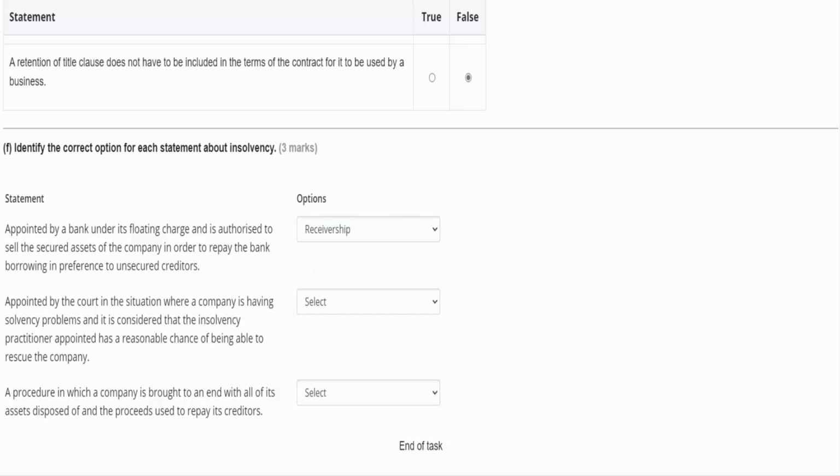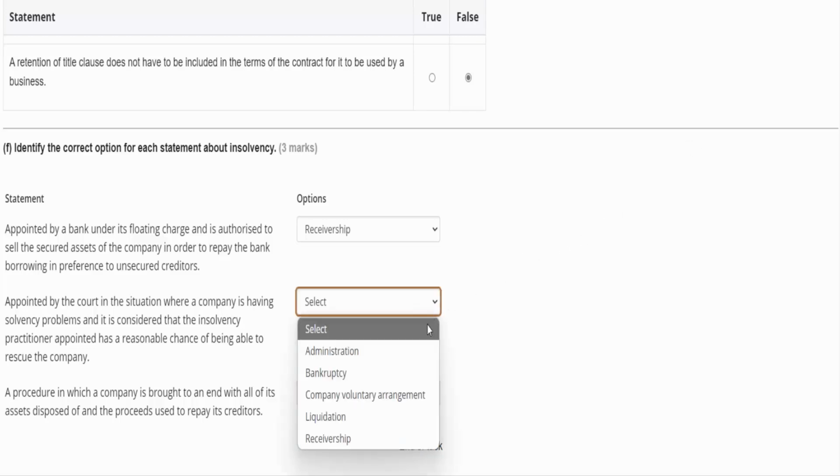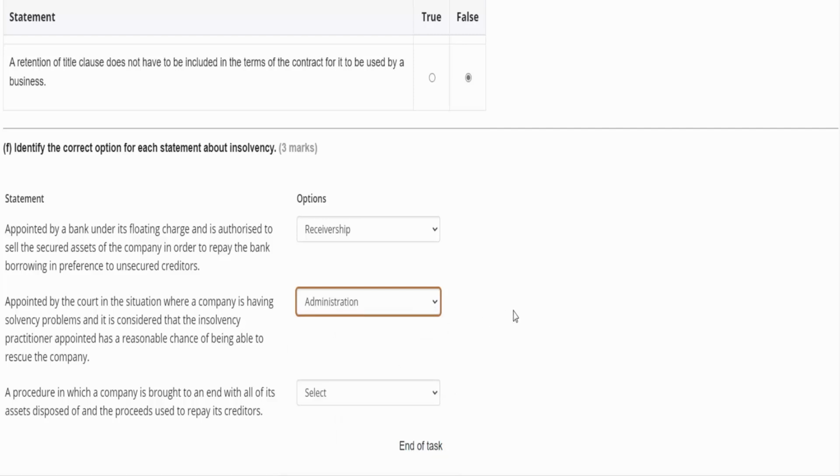Receivership is the process where we can try to enforce the security against the assets of whoever owes us money. The next one then, someone appointed by the court in the situation where a company is having solvency problems, and it is considered that the insolvency practitioner appointed has a reasonable chance of being able to rescue the company rather than wind it up. So we talked about that earlier, didn't we? So that's going to be administration. The point of administration is to try to protect the company and keep it going.